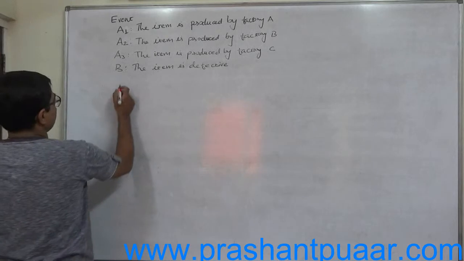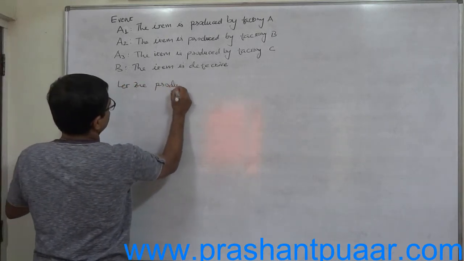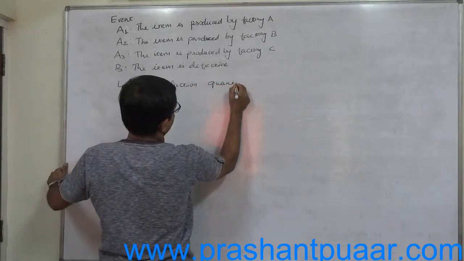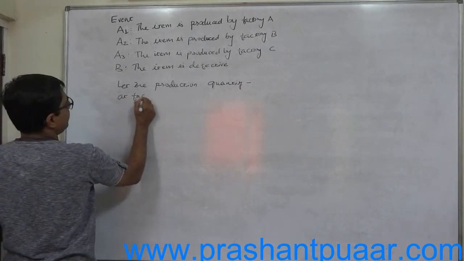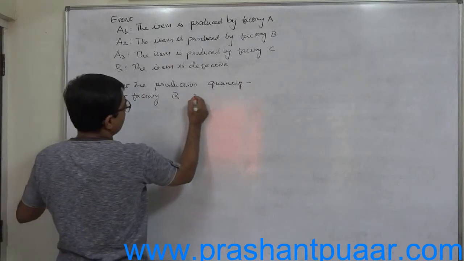That means let the production quantity at factory B equal 1 unit.